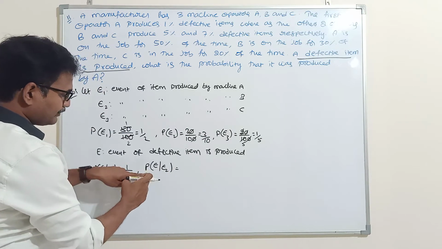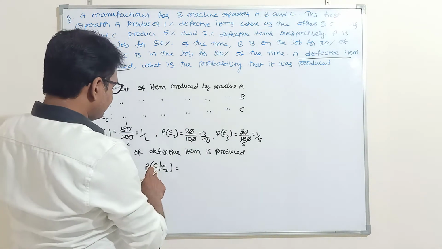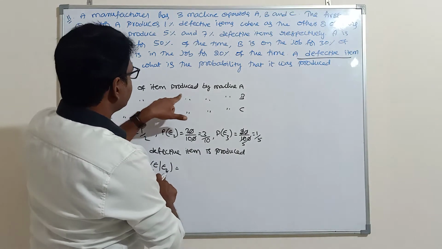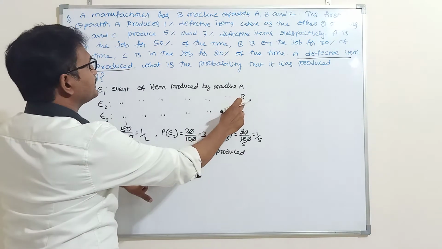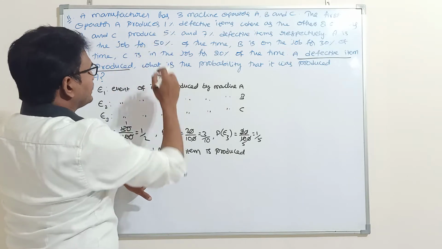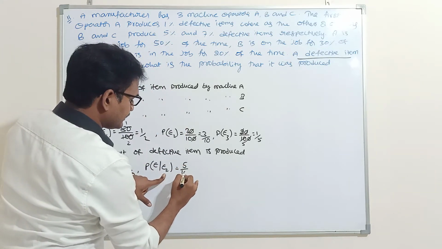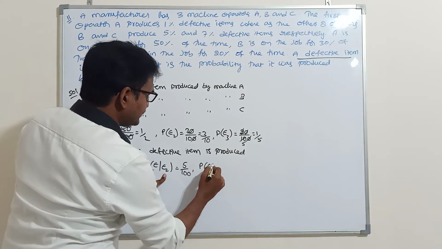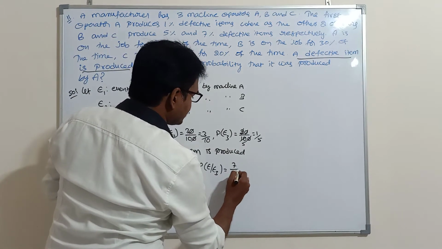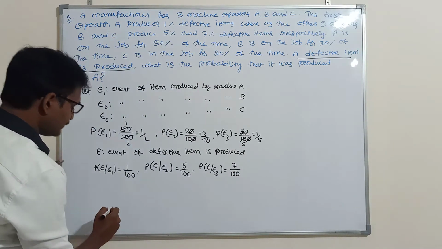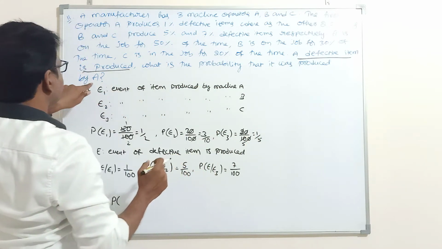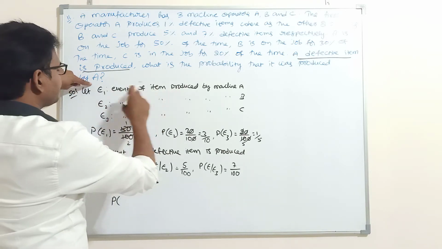Probability of event of defective item produced given that item produced by machine B. So how many defective items produced by machine B? 5%. 5% means 5 by 100. Next, P of E given E3, by machine C is 7%. 7% means 7 by 100. Then what to find finally? Probability of produced by A. Produced by A means E1.